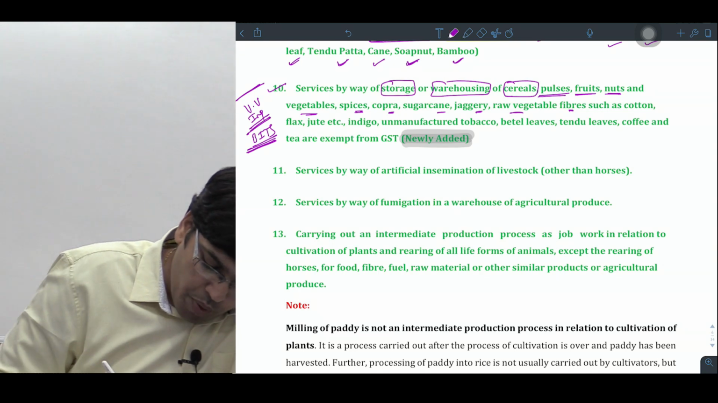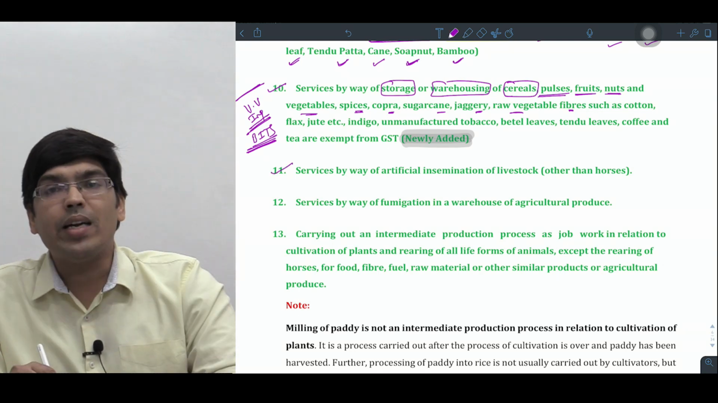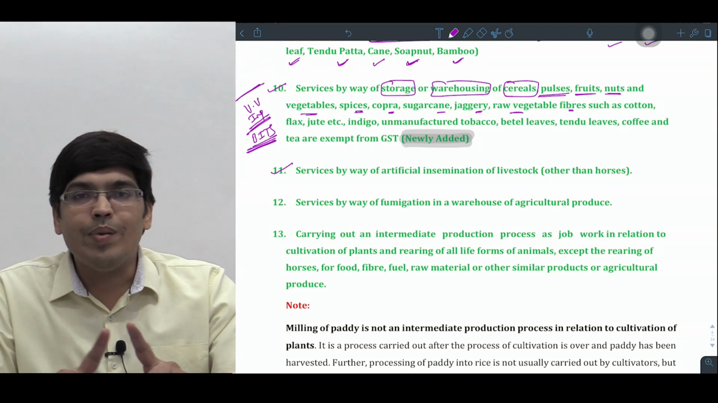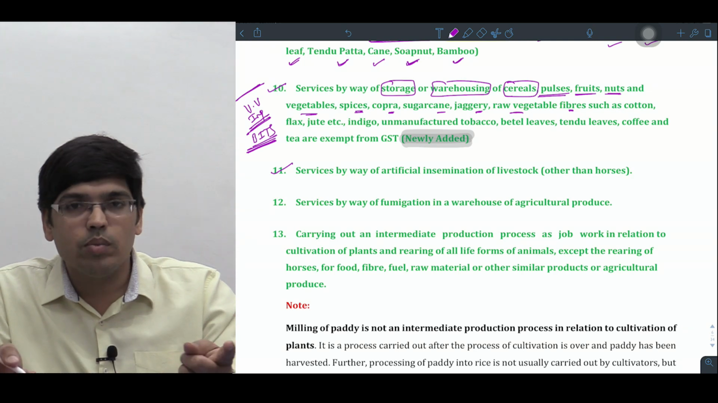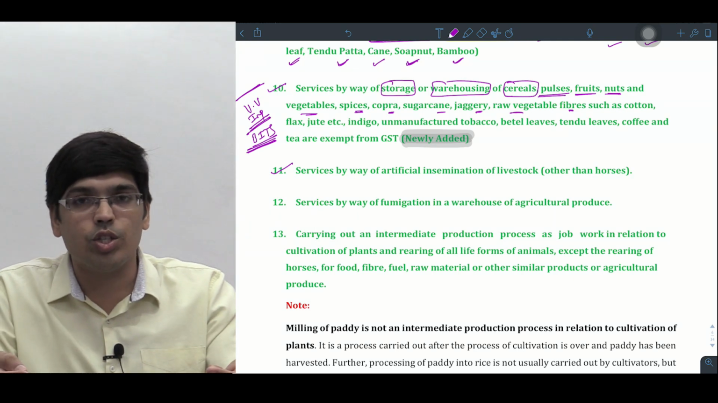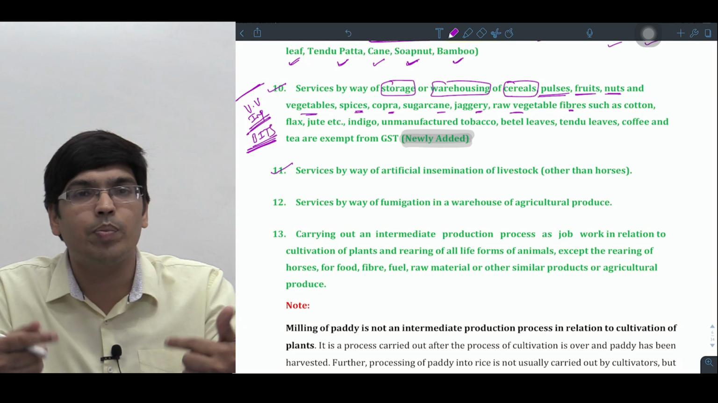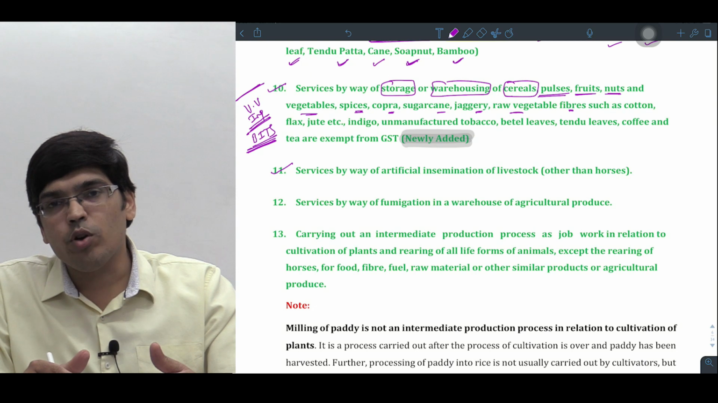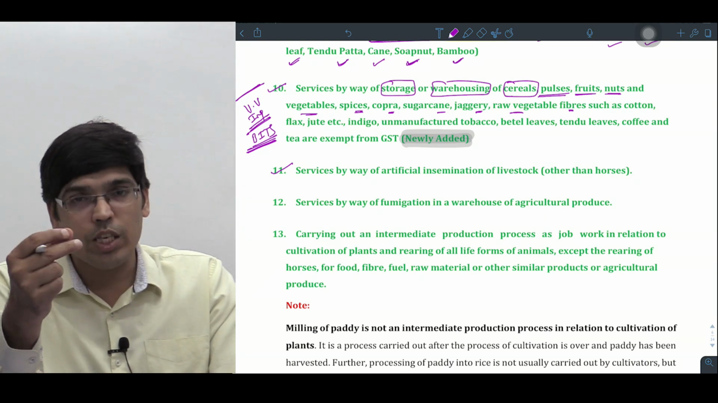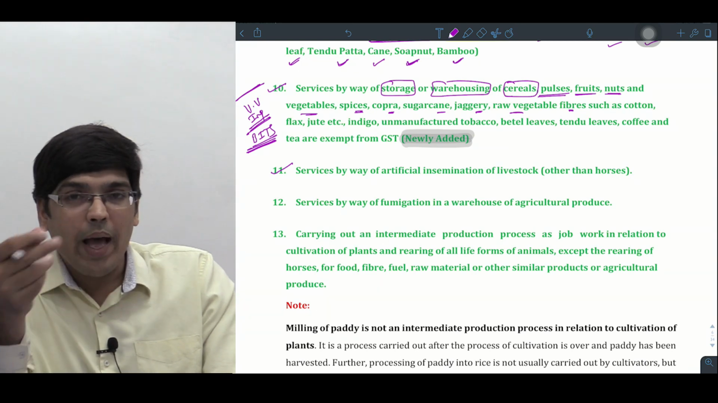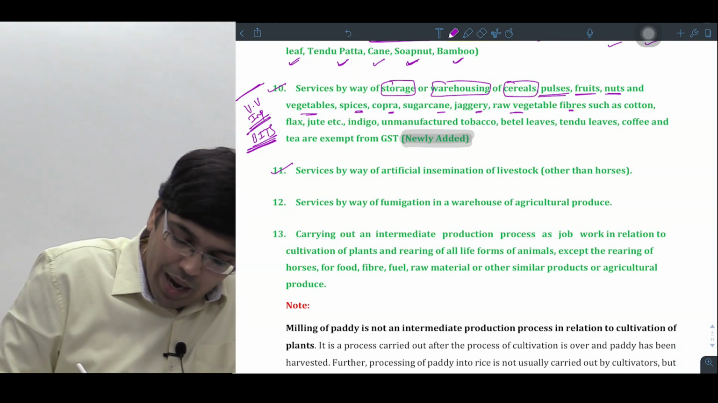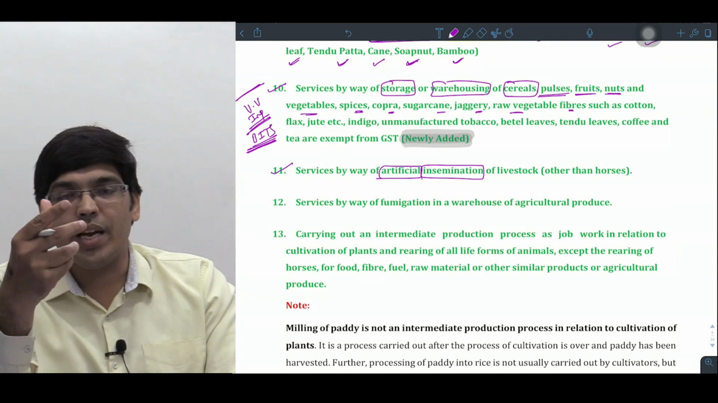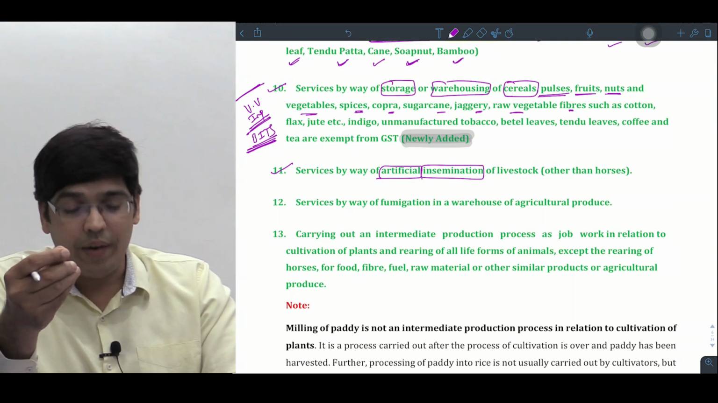Right now, point number 11. Services by way of artificial insemination of livestock. See, crossbreeding of animals should generally be natural. Meaning the animals that breed, we get the next generation, right? The next generation is called crossbreeding of animals. When they do it, then we get the produce. Sometimes, to make the produce come faster, we give a semen injection to the animal. If I give a semen injection to the animal, that is called artificial insemination. Meaning semen is indirectly inserted through injection.